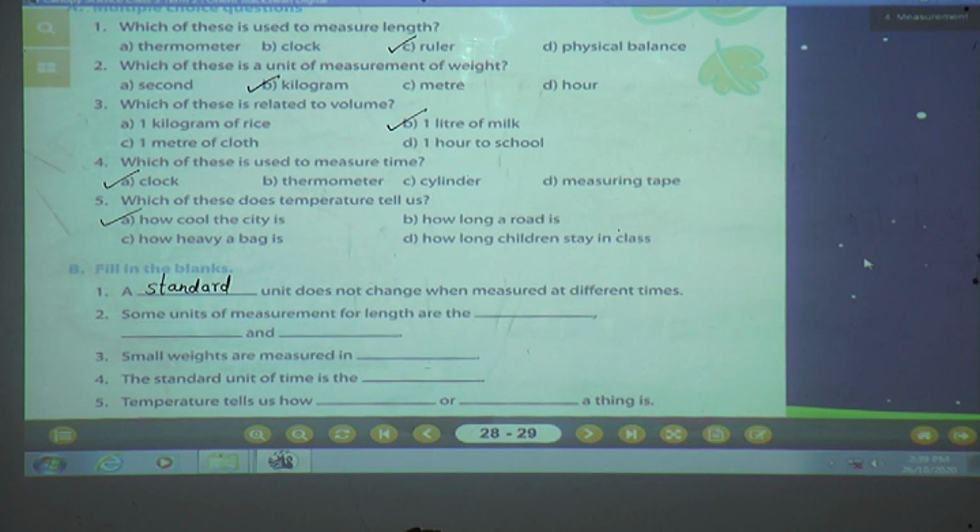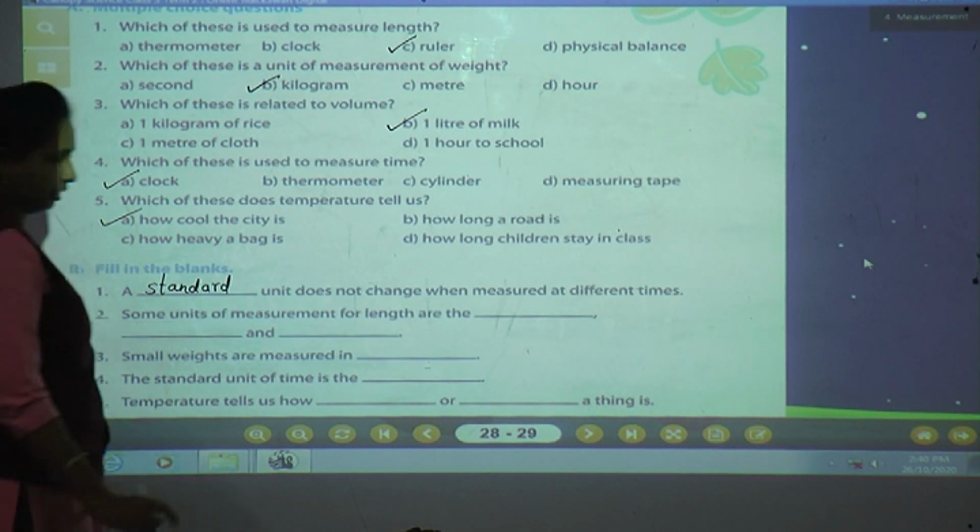Now see the second one. Some units of measurement for length are dash dash, dash dash and dash dash. Some units of measurement for length. What we use for the length? In the beginning we have studied, we use meter, isn't it?